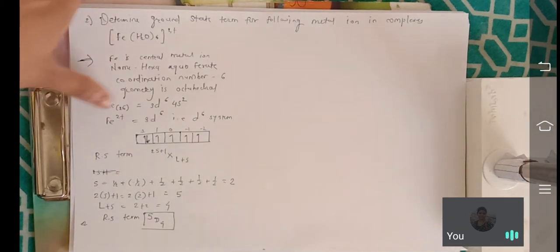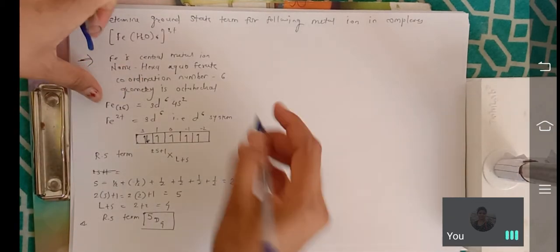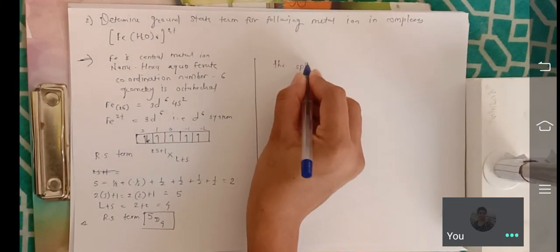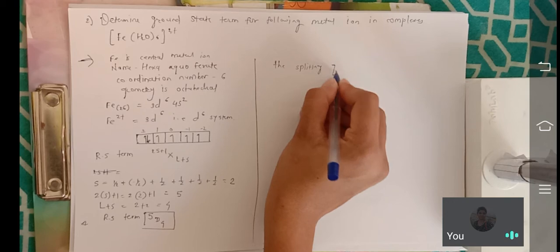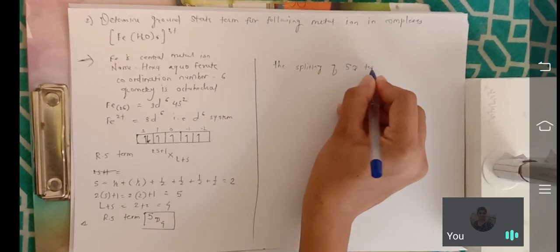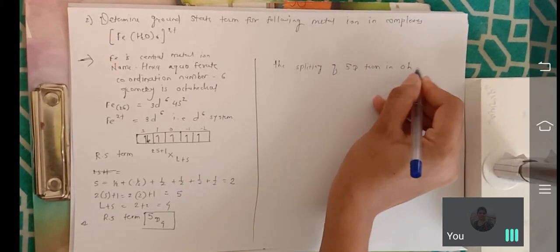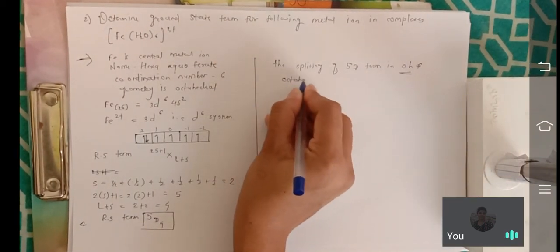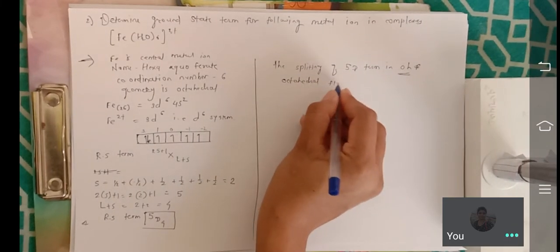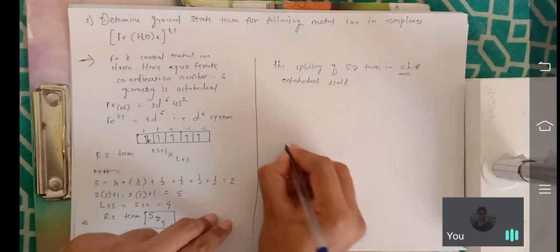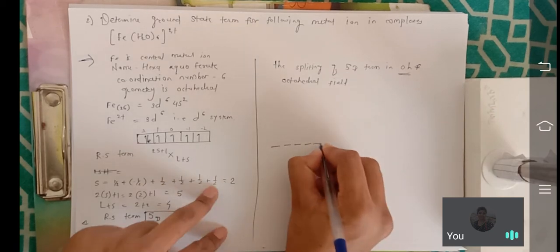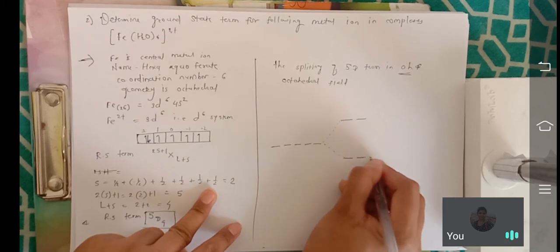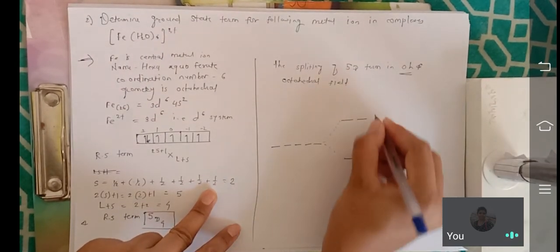Okay. The splitting of the 5D term in octahedral field. OH means what? Octahedral. Octahedral field. Okay. How do you write the splitting? 1, 2, 3, 4, 5. This is EG and this is T2G.